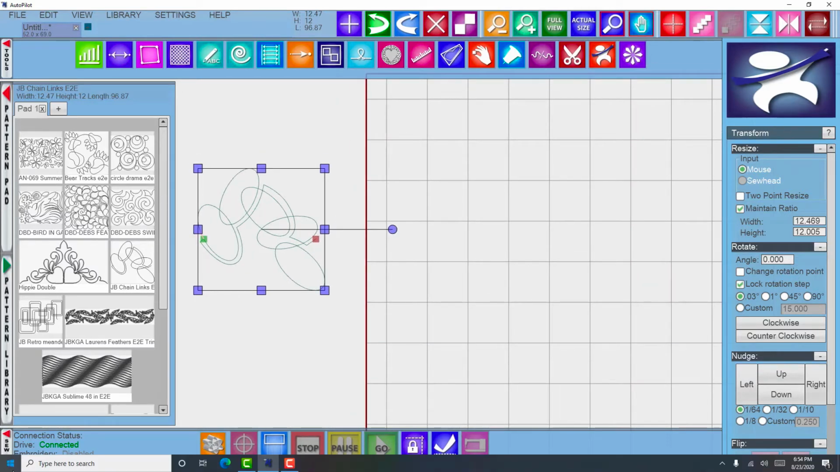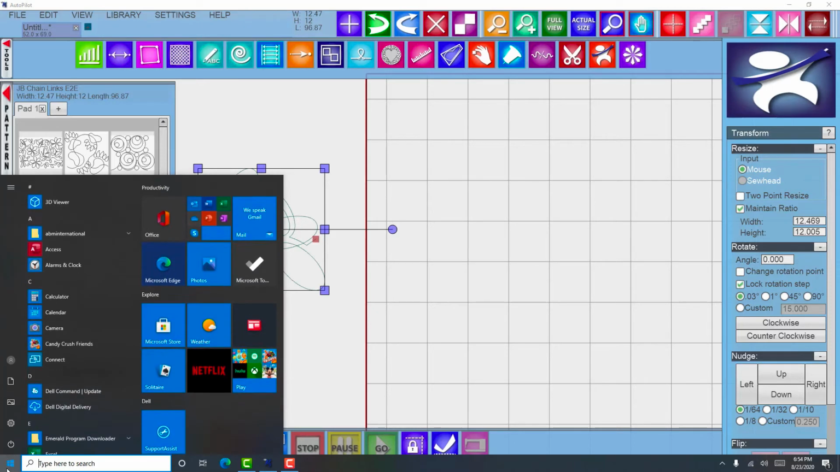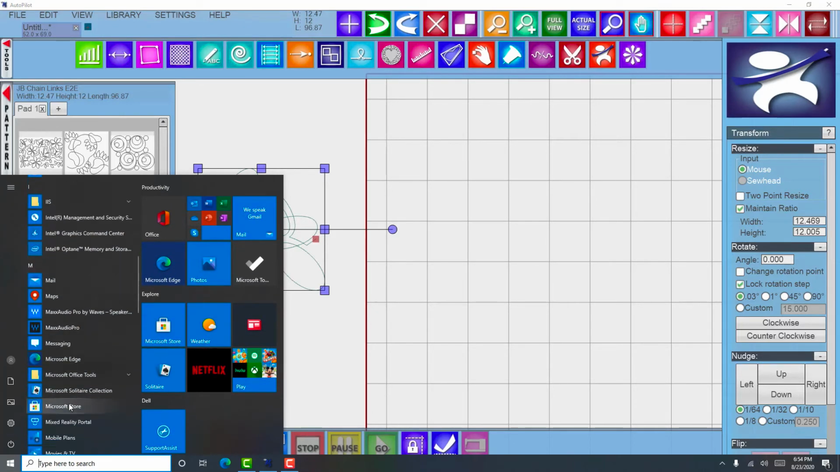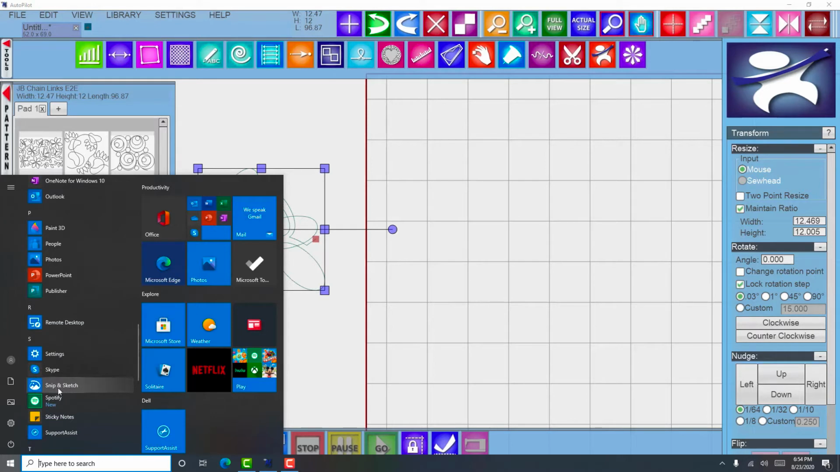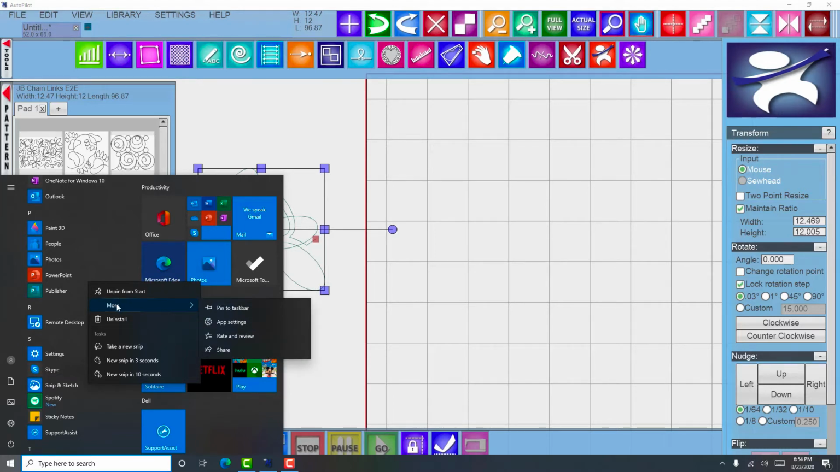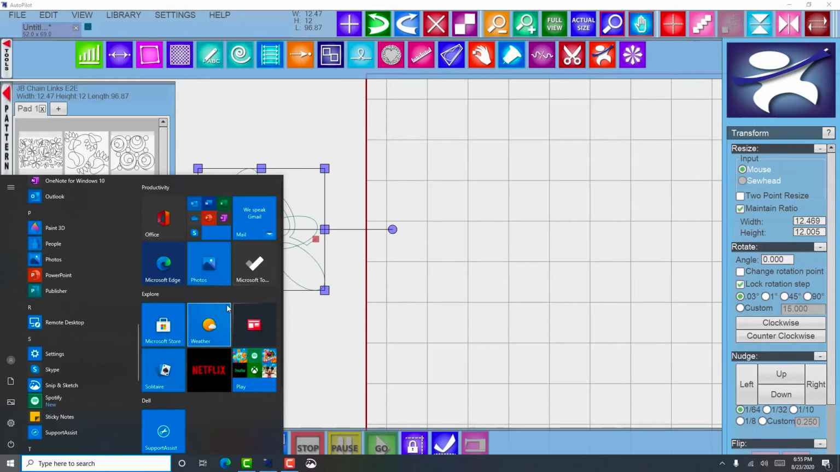And you're going to go to the Windows icon in the start here and scroll down to the Snip and Sketch program. And I'm going to right click on that and say, go to the More tab and say pin this to the taskbar. That's going to put it down here in my tray so I can access it a lot easier. So click on that first, and then here it is.